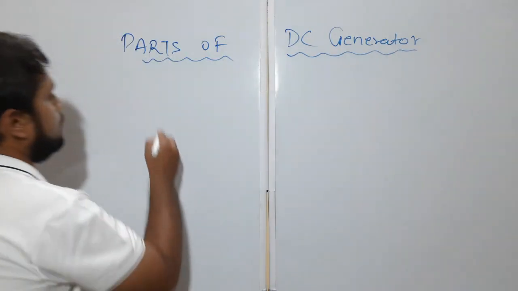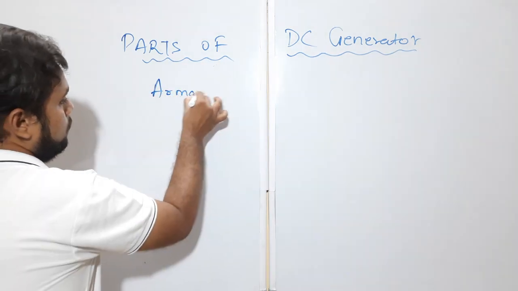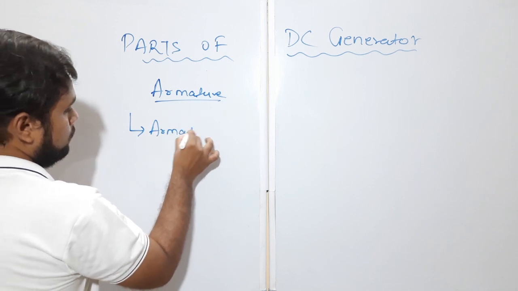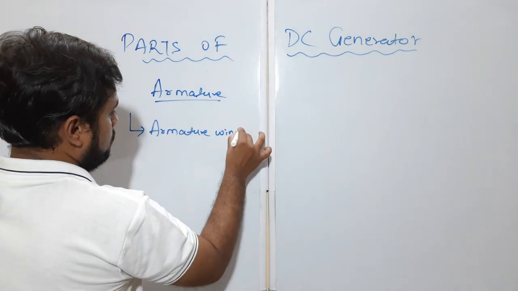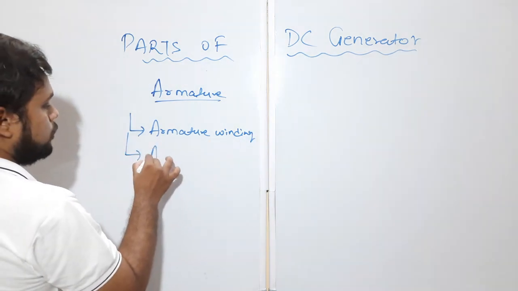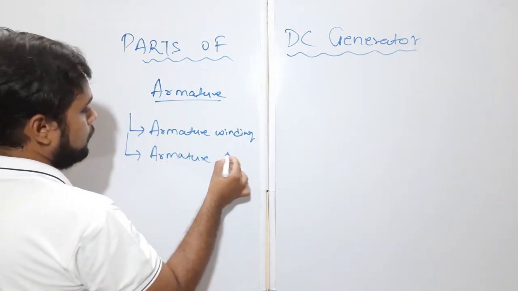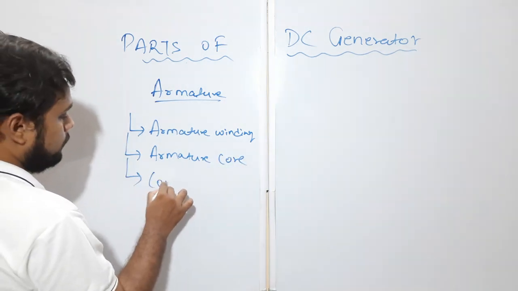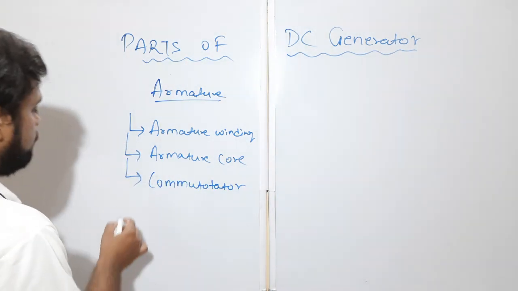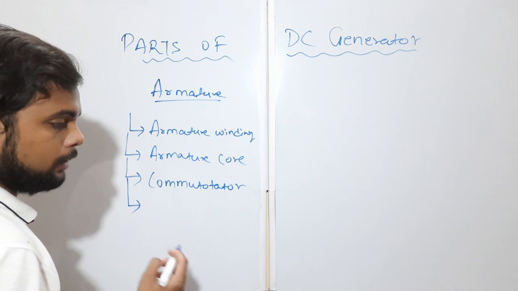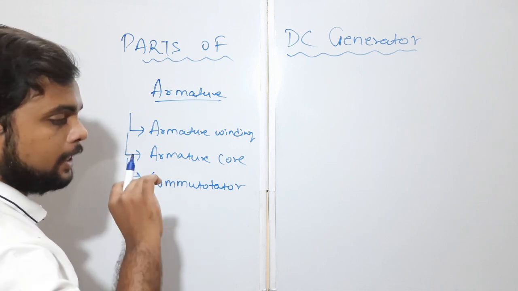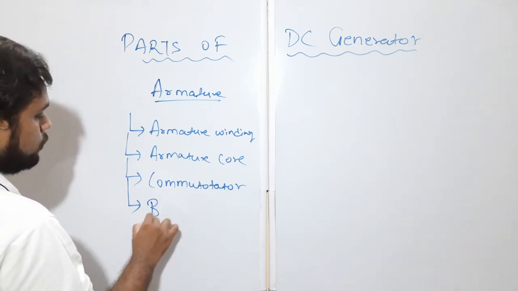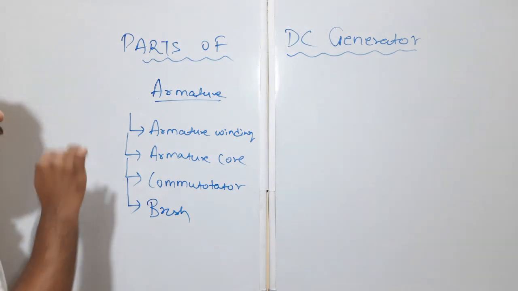Now we will see inside the armature. We have the armature winding, and we have the armature core, on which the armature winding is done. Then with the armature we have the commutator, which is attached to the same armature system. Then the commutator is connected to the brushes. It is not physically connected. There is an air gap between the commutator and the brush. We will discuss that in a later part. We also have the brush with the armature system.